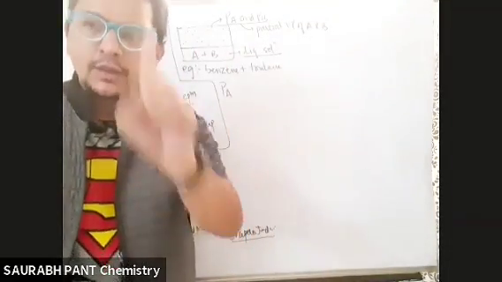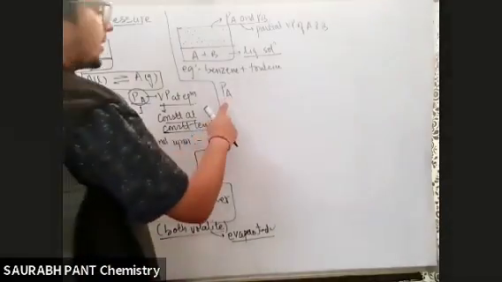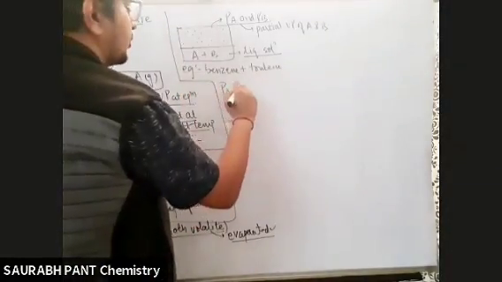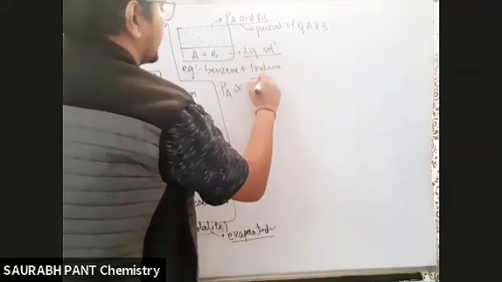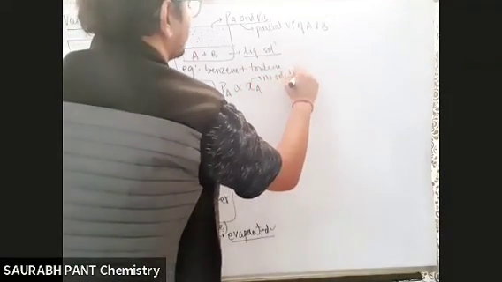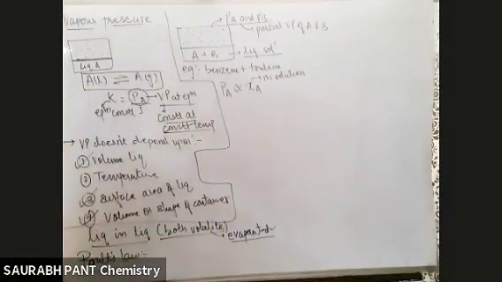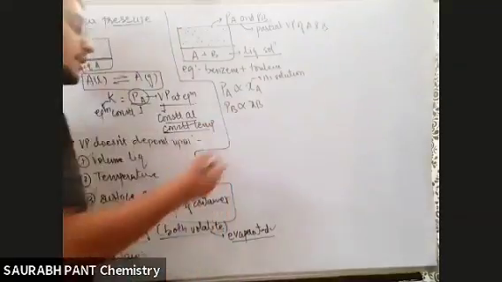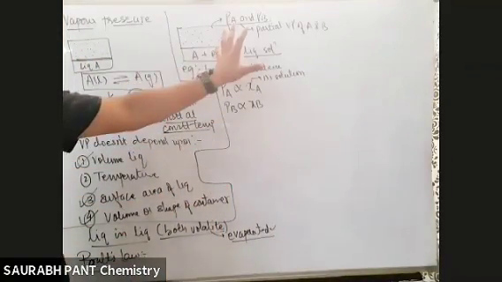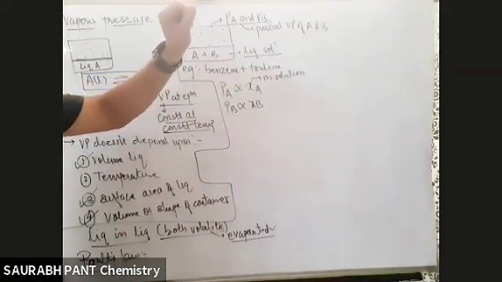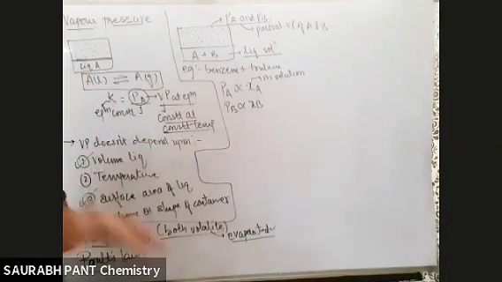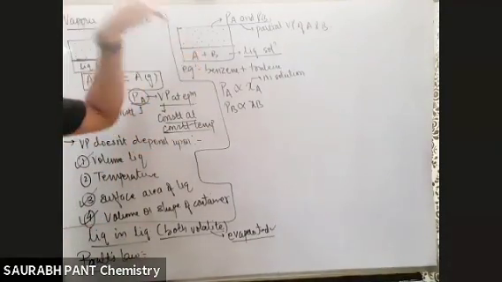So Raoult said that the partial vapor pressure of A, the amount of vapor of A coming up, is proportional to its mole fraction in the solution. Also, PB will be proportional to XB. That means the partial vapor pressure of any component over the liquid mixture is proportional to the mole fraction of that component in the liquid state.